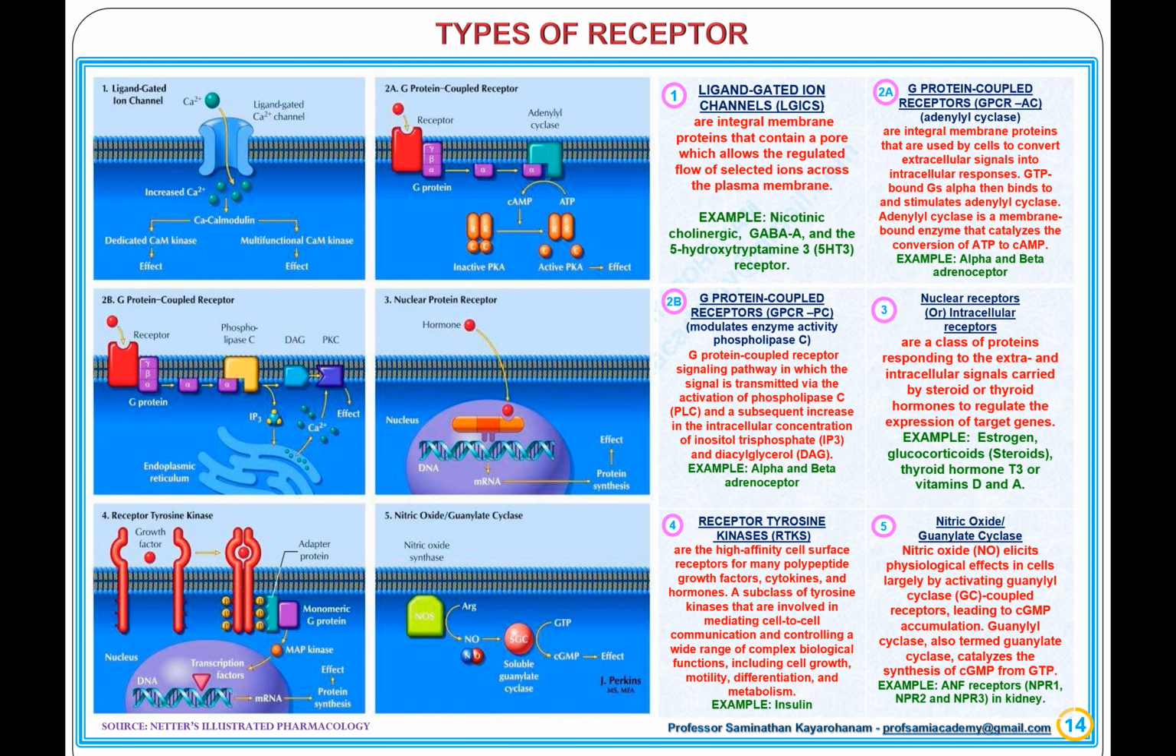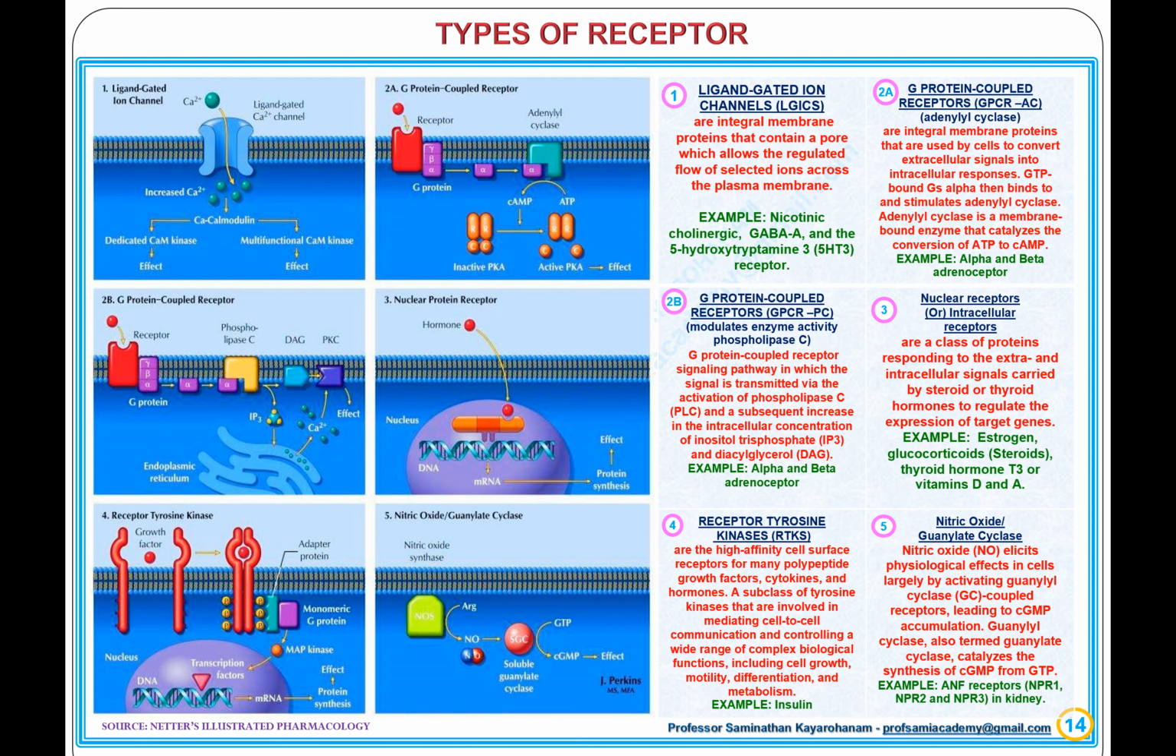2B. G protein-coupled receptors, modulates enzyme activity phospholipase C. G protein-coupled receptor signaling pathway in which the signal is transmitted via the activation of phospholipase C and a subsequent increase in the intracellular concentration of inositol trisphosphate, IP3, and diacylglycerol, DAG. Example, alpha and beta adrenoceptor.